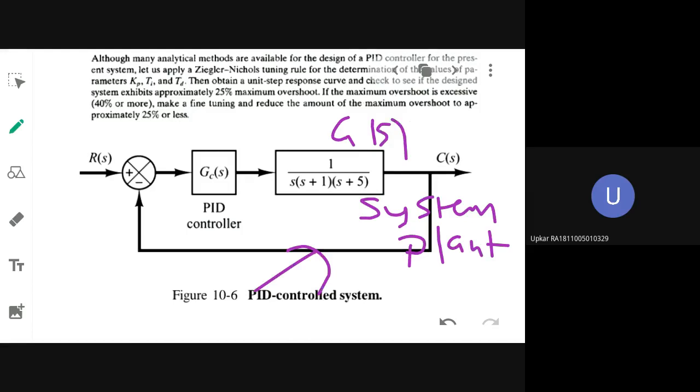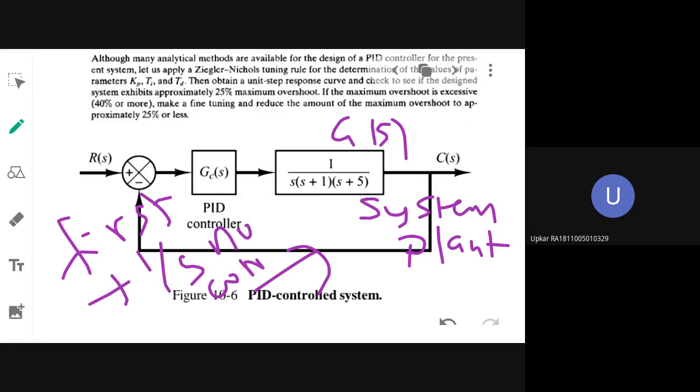What condition is that? The first method, step response: if you want to use it, there is a condition that no integrator term should be there, and no complex conjugate poles should be there. Observe the system: are there any poles at the origin or complex imaginary roots present?